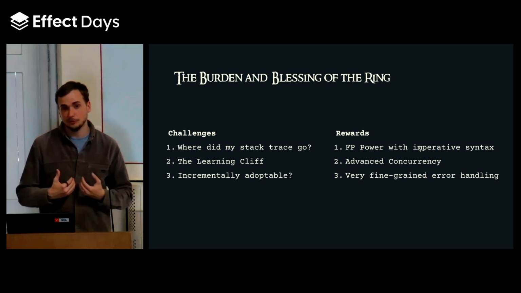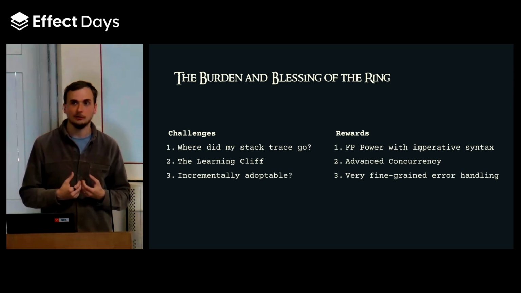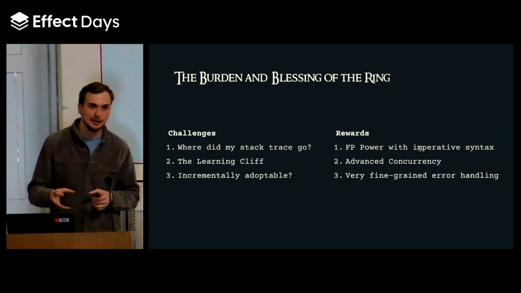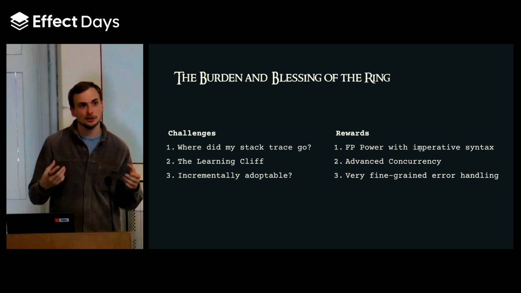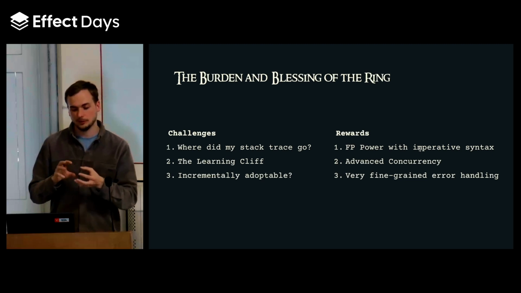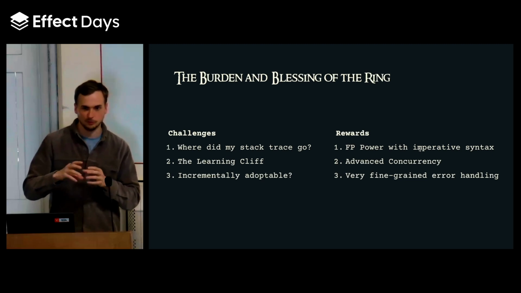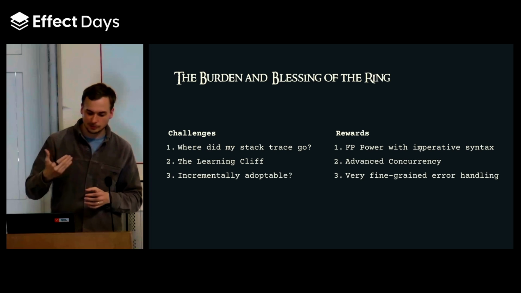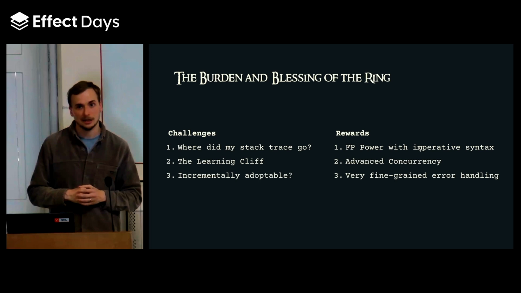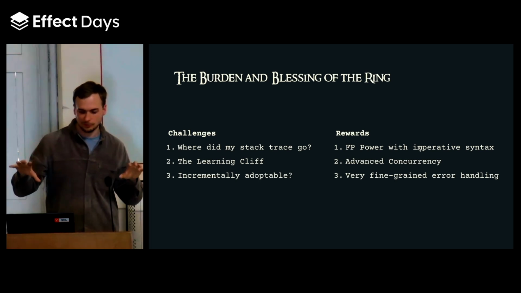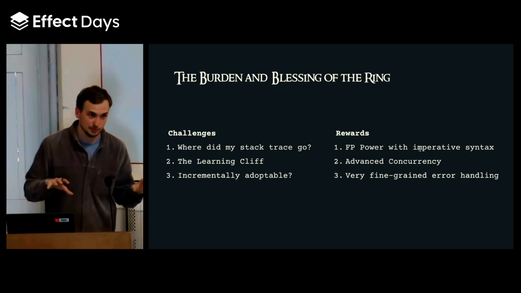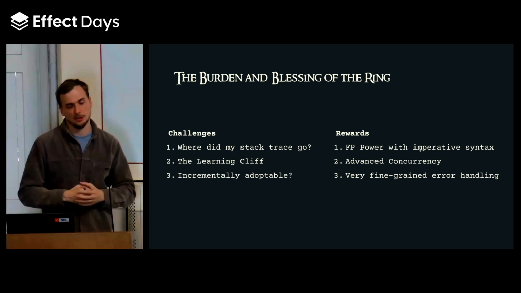a lot. At least for me, it was quite a learning cliff, because I realized, and that is also the next point, if you don't really buy into all the effect paradigms, especially layers and dependency injection, it can be painful to be in this in-between state where you use it a bit but not fully. And I think that's also the point around incremental, that being incrementally adoptable. It is, but I would get out of that phase of having a part of the code base in effect and part not as quickly as possible, because having everything in effect just makes it so much nicer.